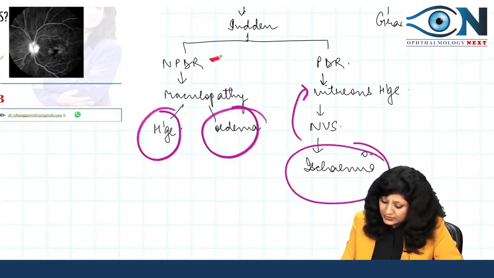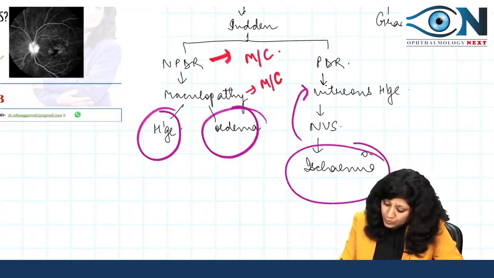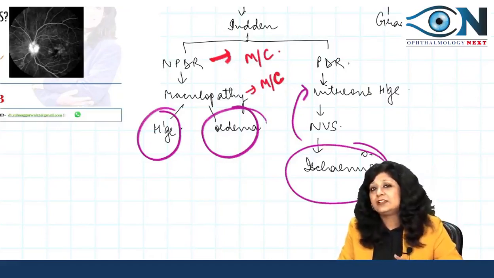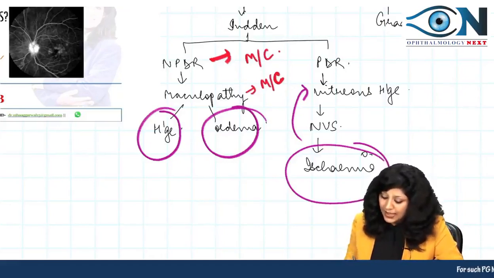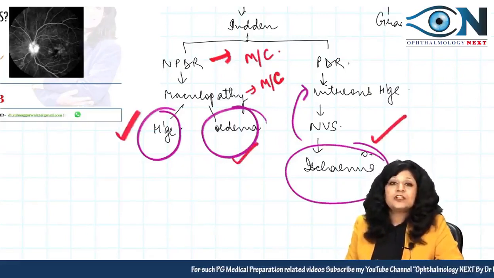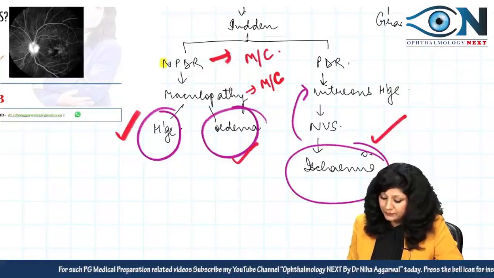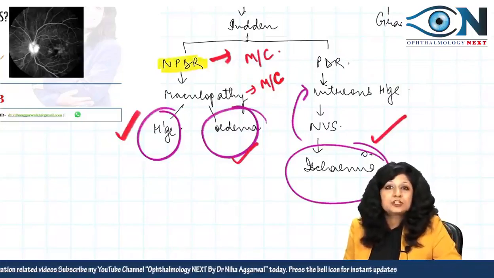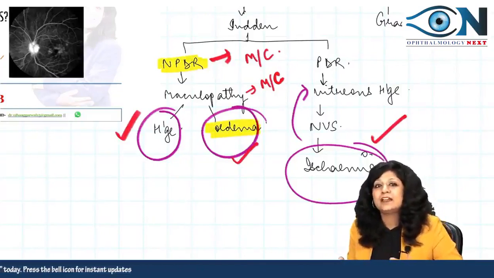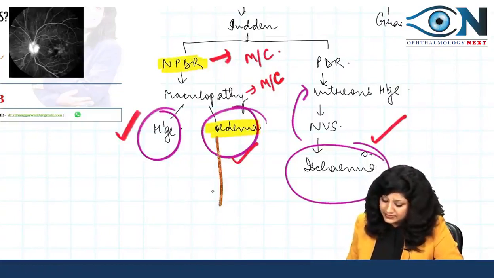Amongst these two, it is NPDR which is more common, right? Therefore, I can say that maculopathy is the most common cause of the diminution of vision in a patient who is having diabetic retinopathy. Now, maculopathy can be ischemic, it can be edema, or it can be hemorrhage. Which is more common in NPDR, hemorrhages or edema? It is the edema. And which is more common, NPDR or PDR? It is NPDR. So, I think the answer is edema.